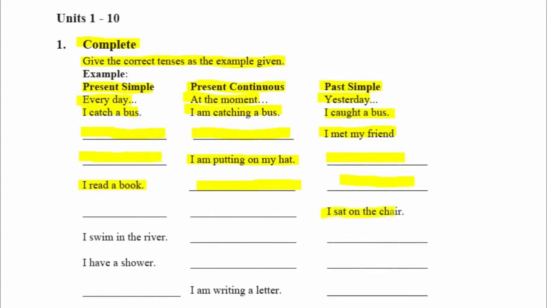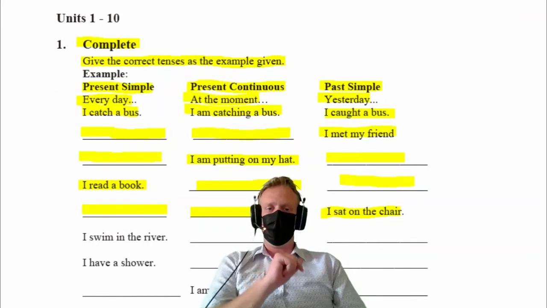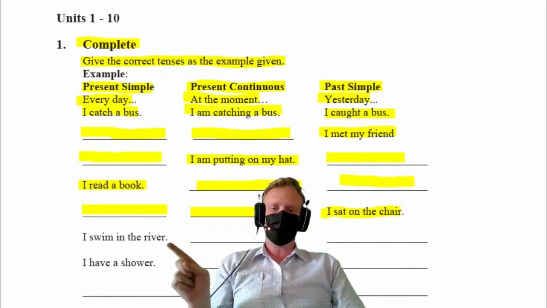Let's take a look at the next one. I sat on the chair. Yesterday I sat on the chair. At the moment I am sitting on the chair. And every day I sit on the chair. Now what I want you to do is complete this one, and the last one over here.